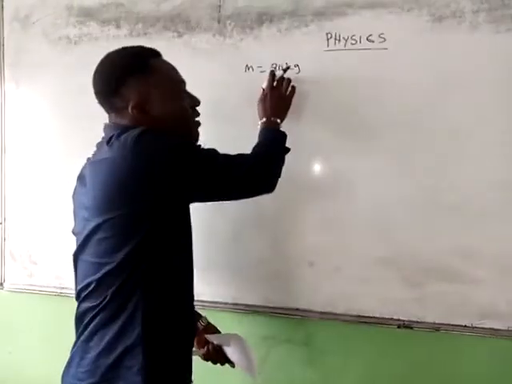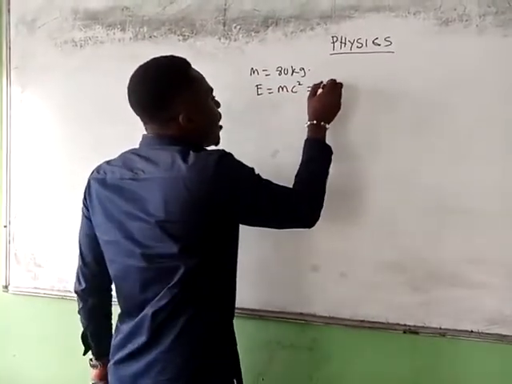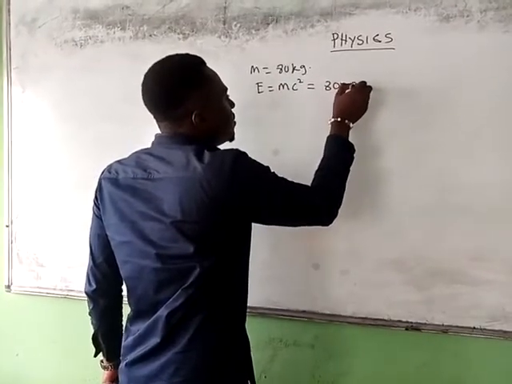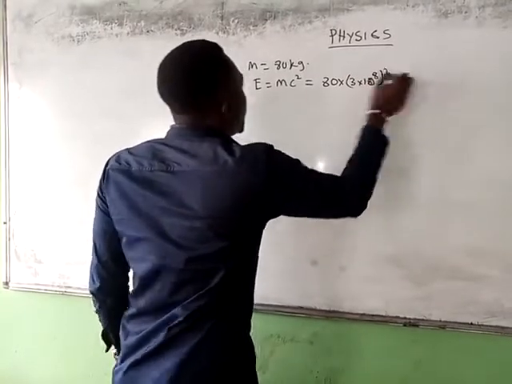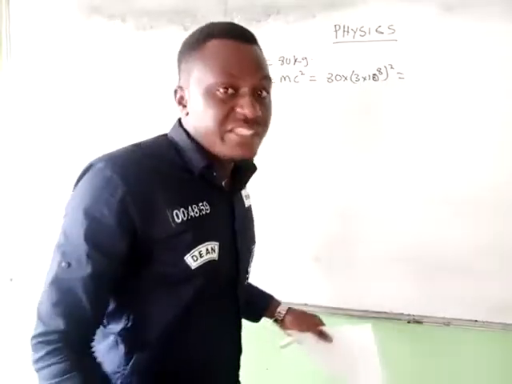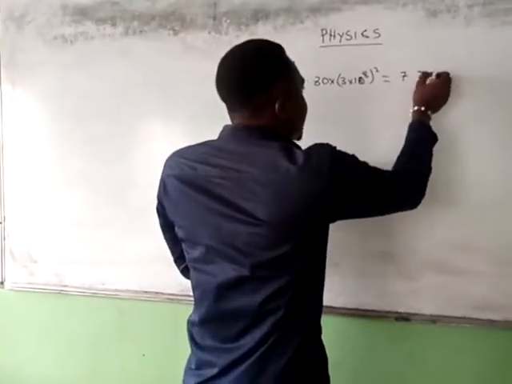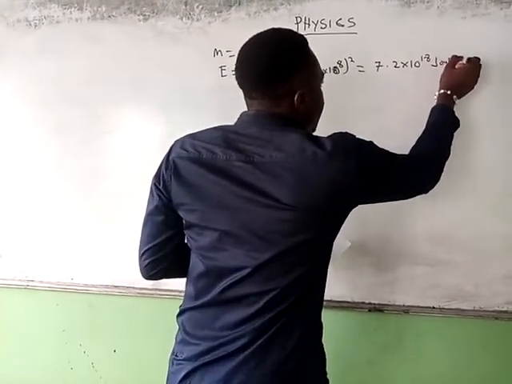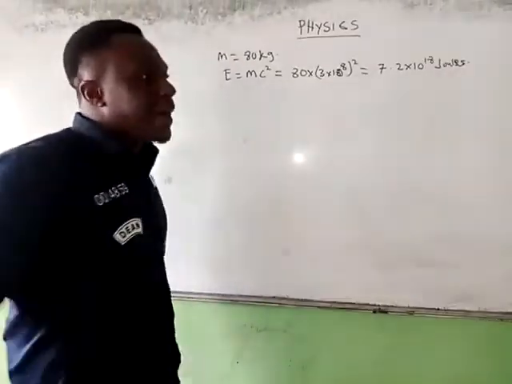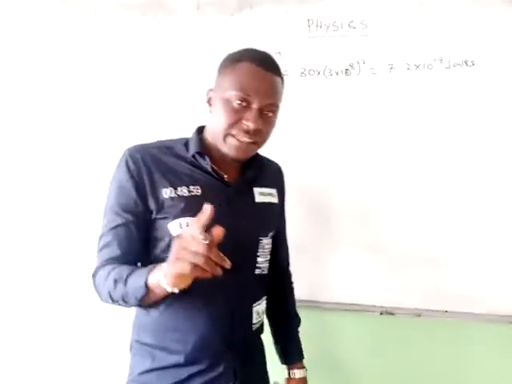So we need to calculate the energy associated with this mass using E equals mc². So that would be 80 times 3 times 10 raised to the power 8, all squared. Note that your mass should be in kilogram, not in pounds. So using that, we will have 7.2 times 10 raised to the power 18 joules. That is the energy associated with that mass. This energy is the natural energy of that person.